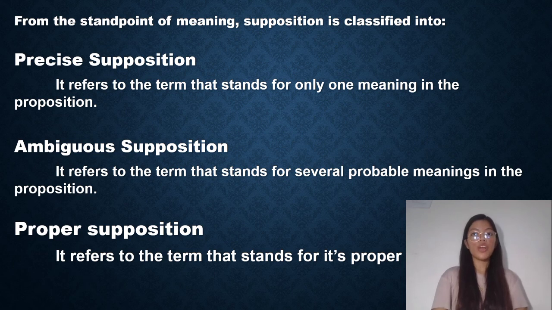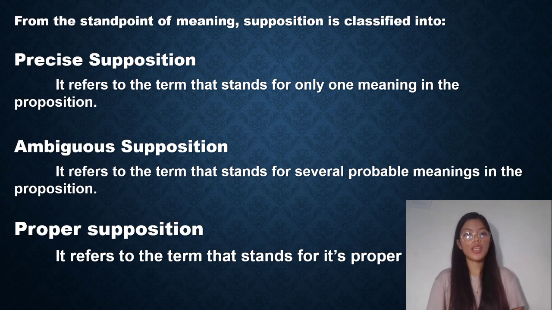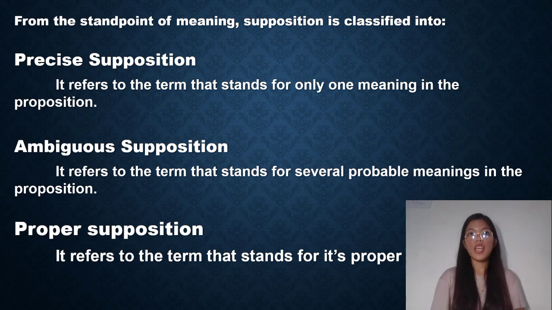Lastly, from the standpoint of meaning, supposition is classified into three. Let's tackle first precise supposition. Precise supposition refers to the term that stands for only one meaning in the proposition. For example, I am a Filipino citizen, so it has only one meaning. Next, ambiguous supposition. It refers to the term that stands for several probable meanings in the proposition. For example, the UST medical team has arrived. It may mean the playing team or the professional team. Although the speaker may have a definite meaning in his or her mind, yet the listener is not sure of it.